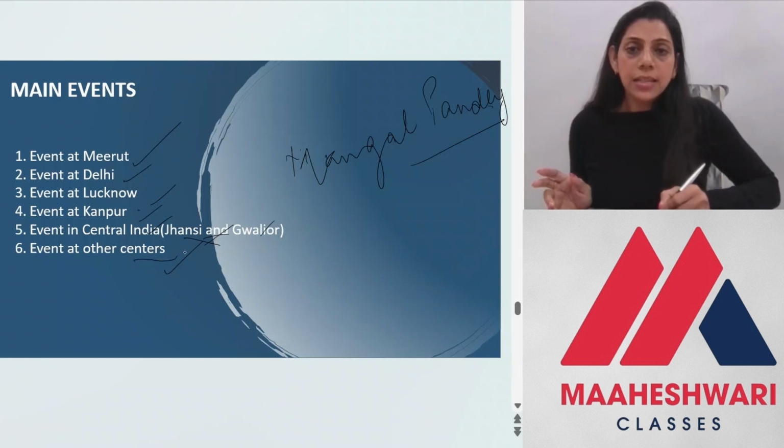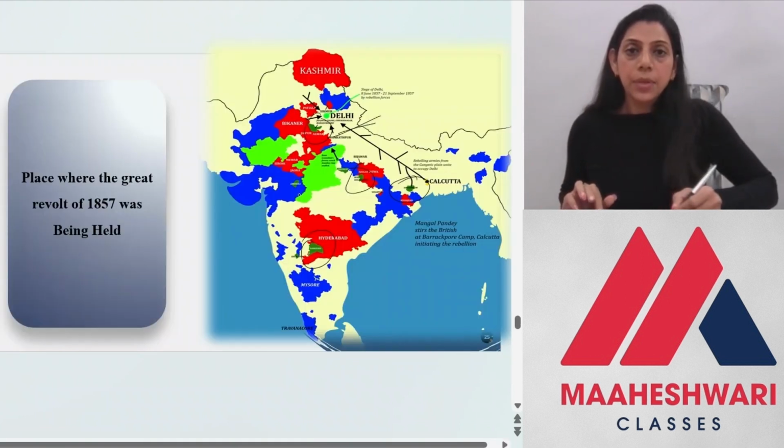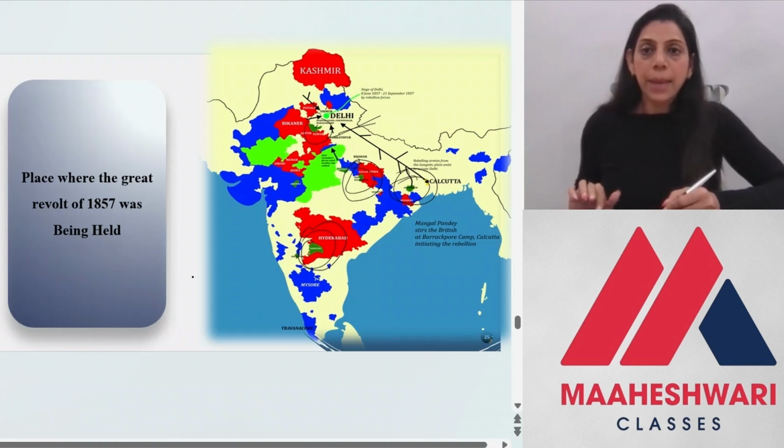The other centers were at Faizabad and Bihar. These were the other centers where the rebellion happened. Now, if you look at the map, the dark green color, all these places were the main centers of the revolt of 1857 where the rebellion happened. So these were the main centers.